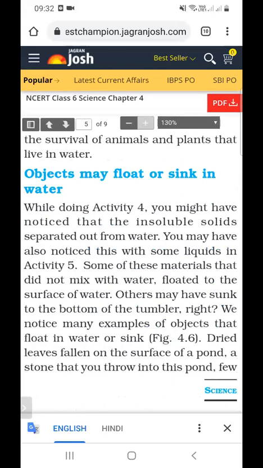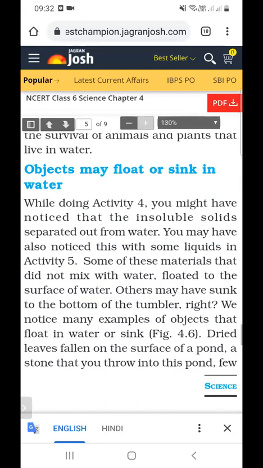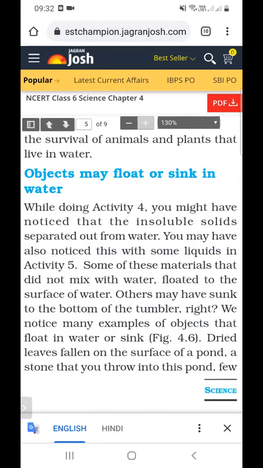While doing activity 4, you might have noticed that insoluble solids separated out from water. As we know, what do we mean by soluble substance and insoluble substance?